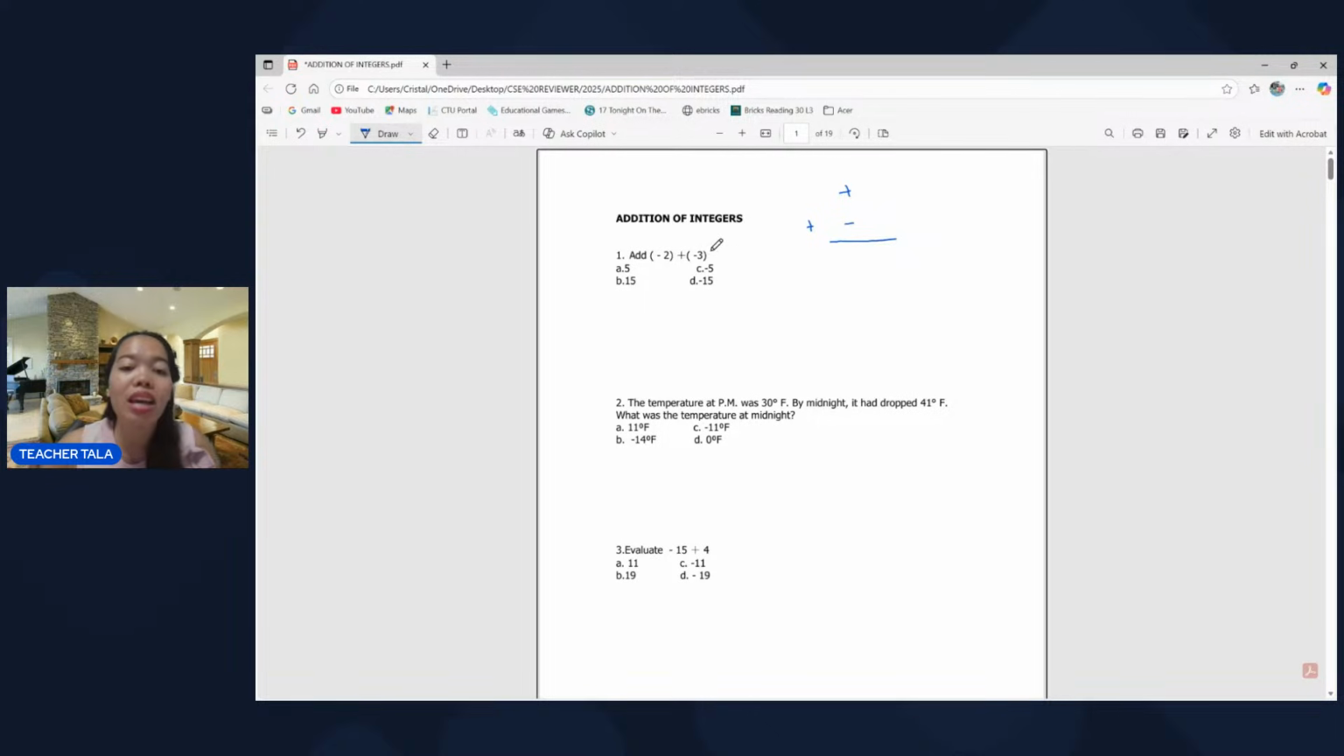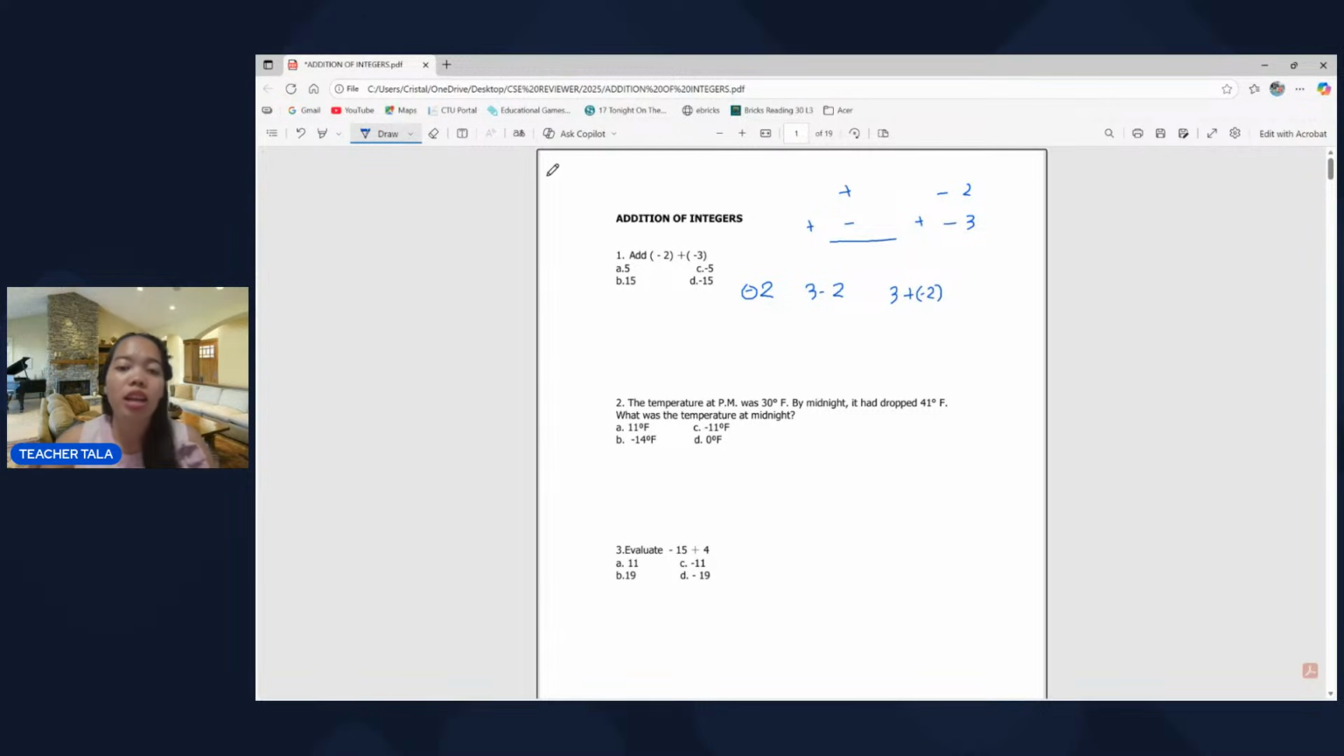So now we have an example here. Add -2 plus -3. So naka-enclosed siya sa parenthesis kasi kapag ganun lang po yun, meaning this is not negative but actually minus. Kasi sabihin mo ang 3, that's 3 minus 2, positive 3 minus positive 2. But if you're going to enclose it, that's 3 plus -2.